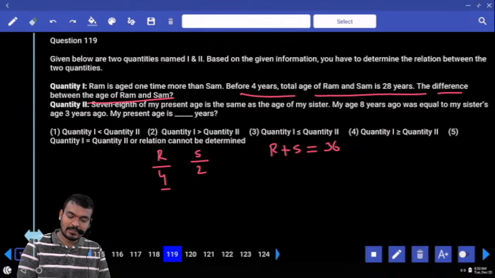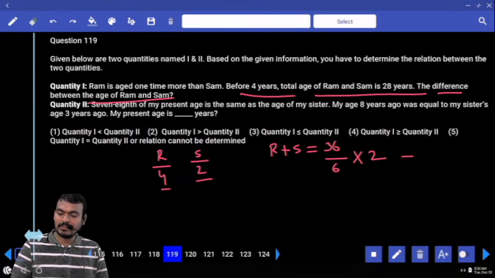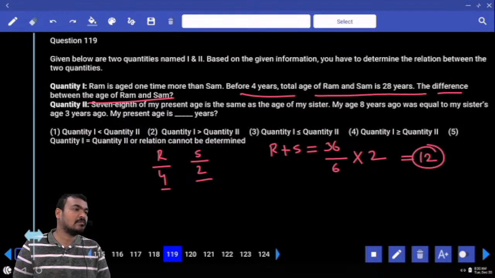Find the difference between the age of Ram and Sham. How many parts? Sum is 6 parts. Divide by 6, we get the 1 part or not. But we require the difference. How many parts are the difference? 2 parts. Then the answer is 12 years or not.